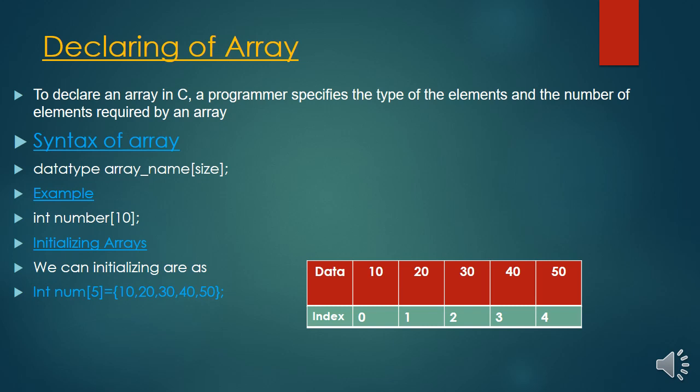So we have initialized the array like this. If we see this picture, here is data 10, 20, 30, 40, 50. The total elements in this array are 5, and this is the index. Index is one less than the size: 0, 1, 2, 3, 4. This is the index. So next,